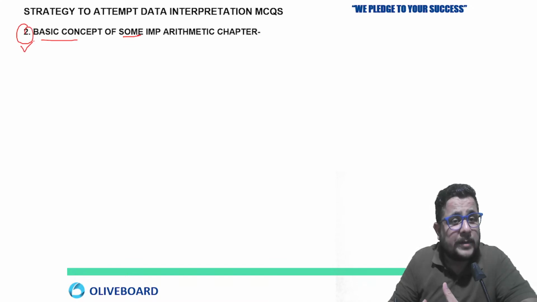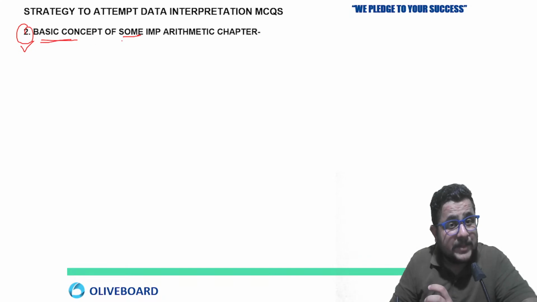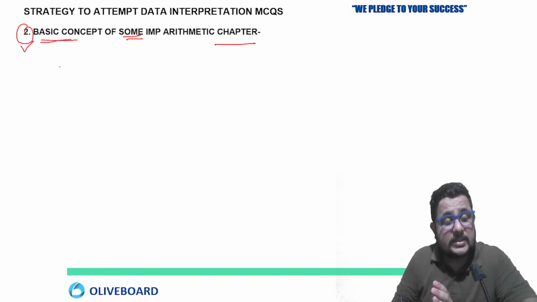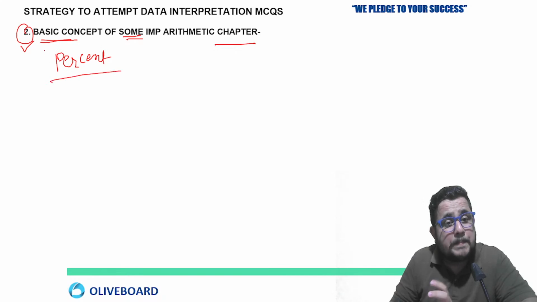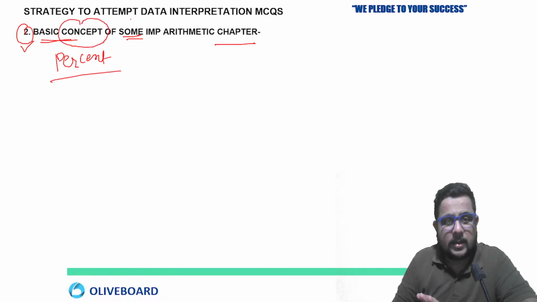The next important point I'm going to discuss is the basic concept of important arithmetic chapters. If you want to score good marks, first of all you must have a good understanding of the basic concepts in depth, not just some knowledge of basic concepts. You have to be deep.